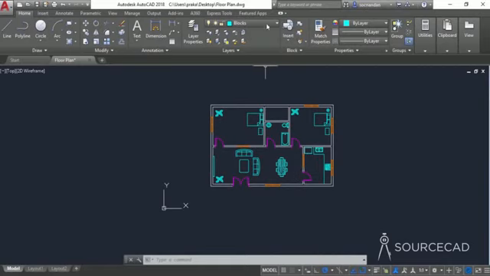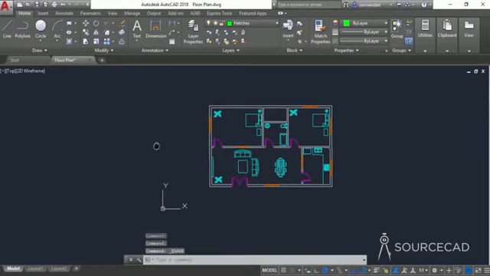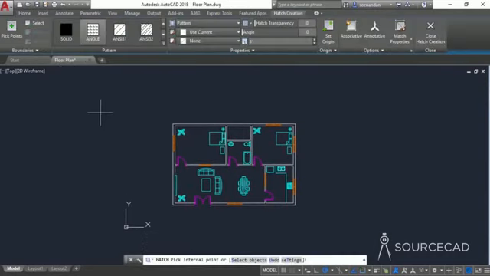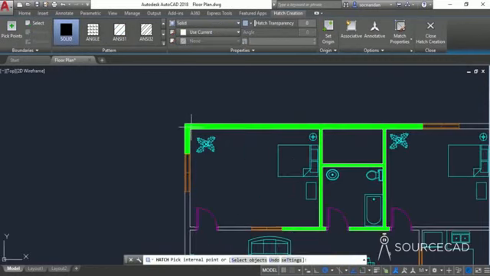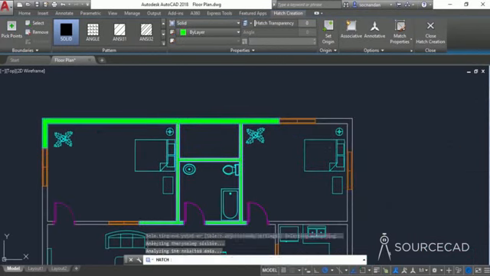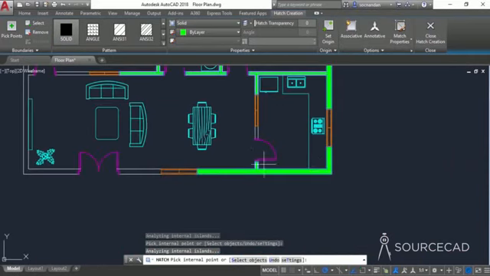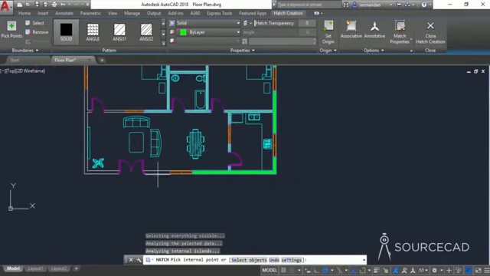And for adding the hatches, I'll go to this layer and change it to hatch. And now let's click on save icon once again. And let's move to this hatch tool. Now in this hatch, I'll select the solid pattern. That's the one which we need. And select this area, the area within this wall. Again, select this area, the area over here, and the area here, the small area here also, and here also, and the small area over here.